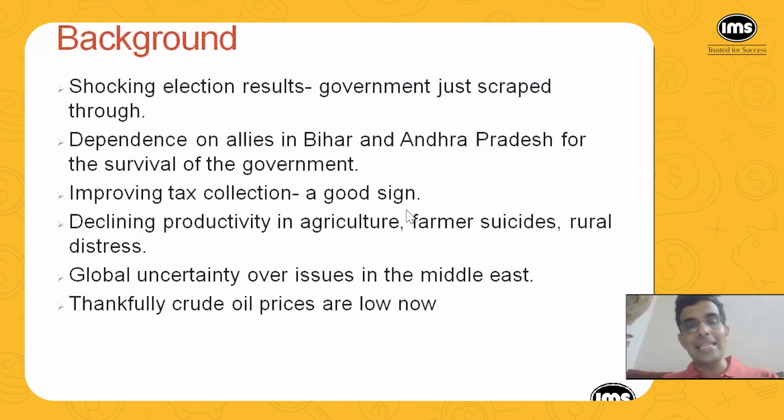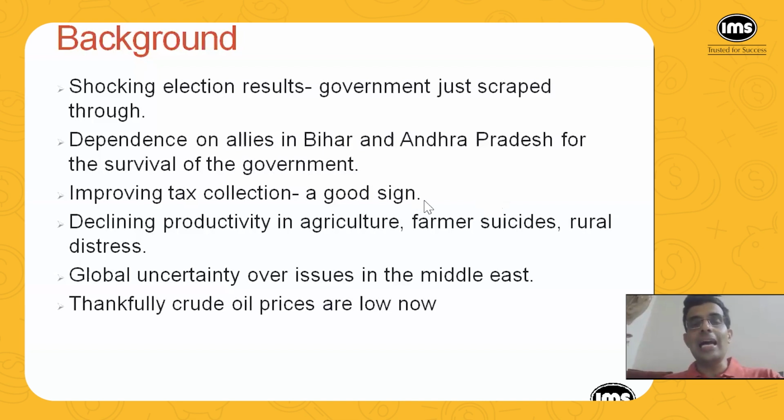Isn't the rising food inflation a huge problem? See, when we talk about inflation, food inflation is just one part of it. The way inflation is measured is that you create a basket of important goods and services that people usually consume, and then track the prices of that basket over time. So when you consider the entire basket, inflation seems to be in control. It's not skyrocketing inflation kind of a thing.